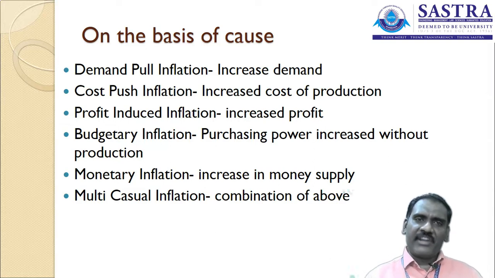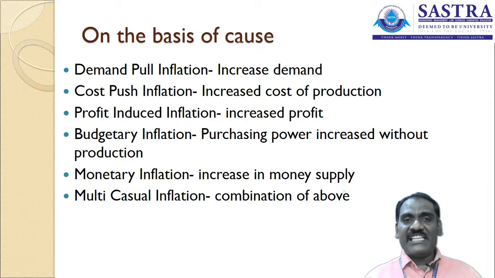They are speculating on the product for future needs. The price of the products is artificially increased in the market. What we can say is that monetary inflation is an increase in money supply. There is too much money circulation in the particular economy. We can say the increase in money supply is monetary inflation.